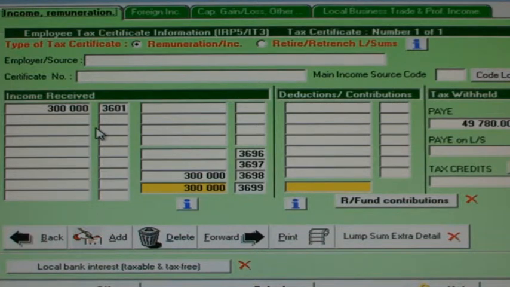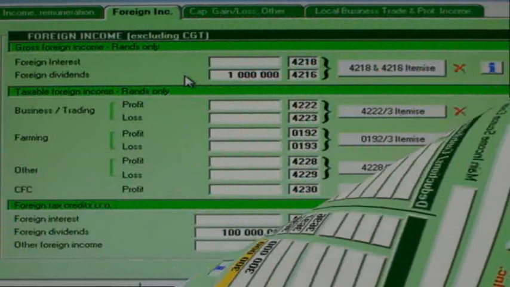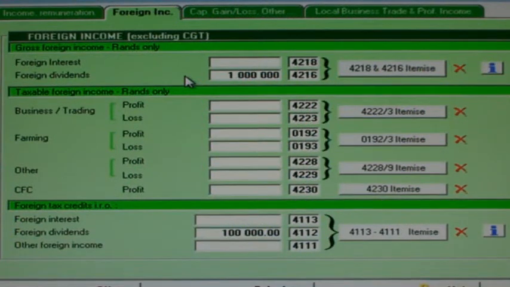This taxpayer earned 300,000 Rand in salary in 2017 and paid 49,780 in pay as you earn. If we now look at the foreign income screen, if this taxpayer earned any foreign interest under code 4218, then it would be fully taxable.